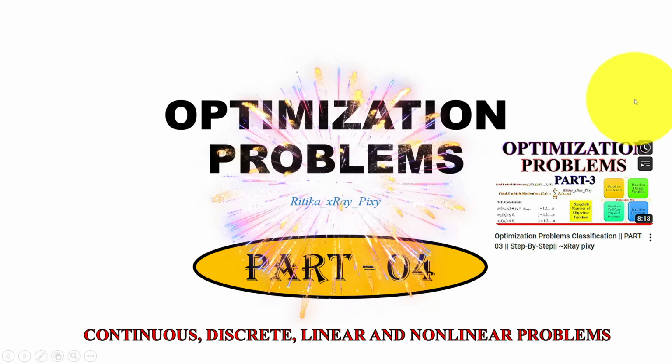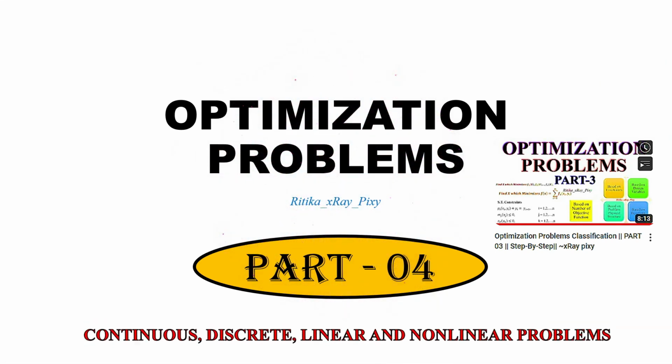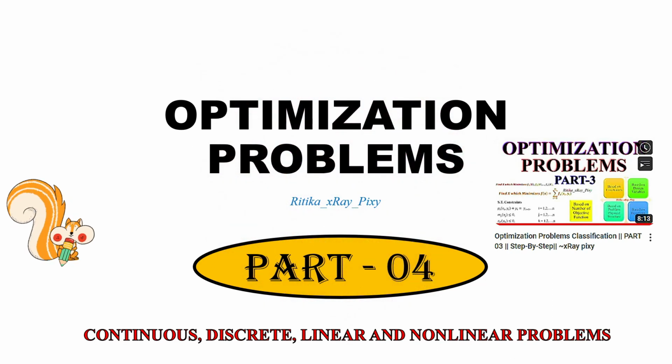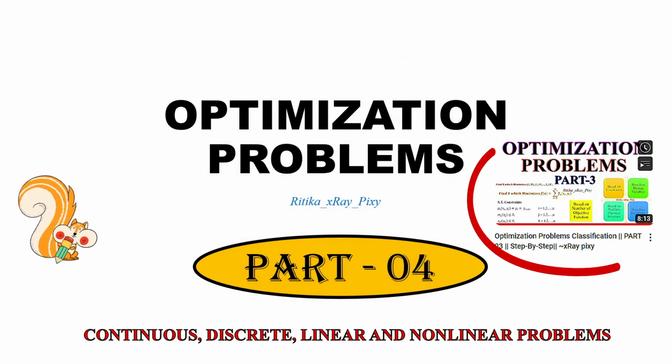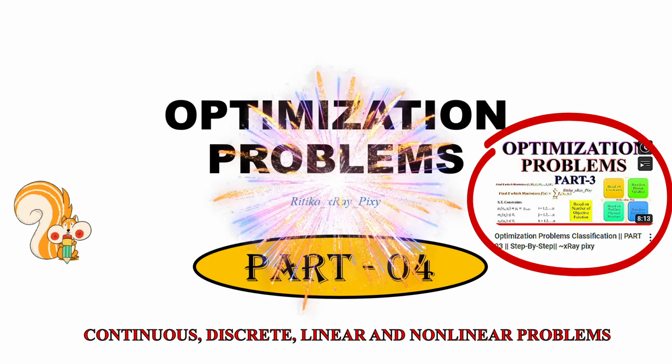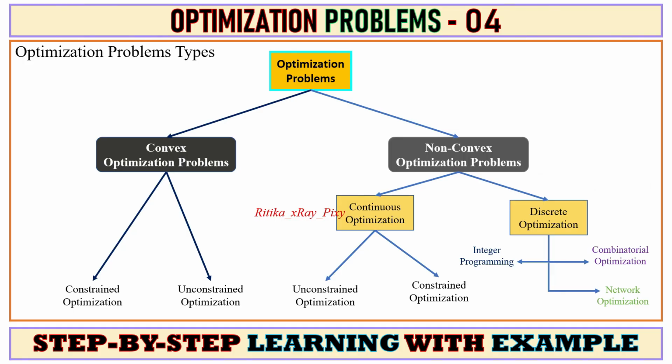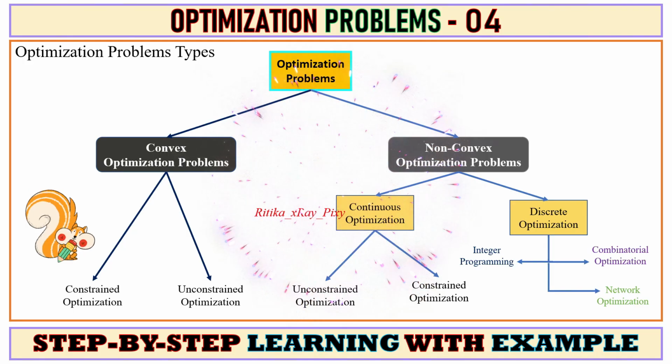In this video, we will discuss different types of optimization problems: continuous, discrete, linear, and non-linear problems. As we already discussed in the previous video, we can classify optimization problems based on the type of constraints, nature of design variables, problem's physical structure, nature of equation, and number of objective functions. In this video, we will discuss different types of optimization problems.